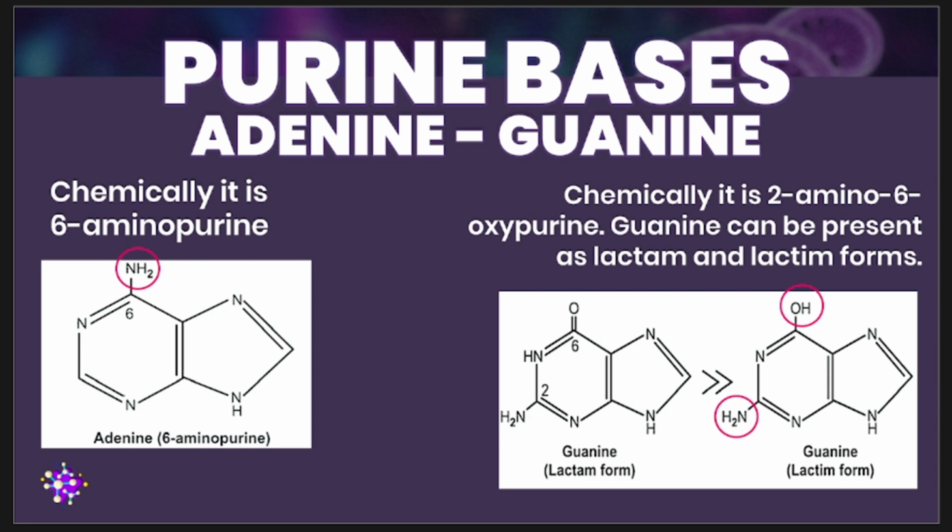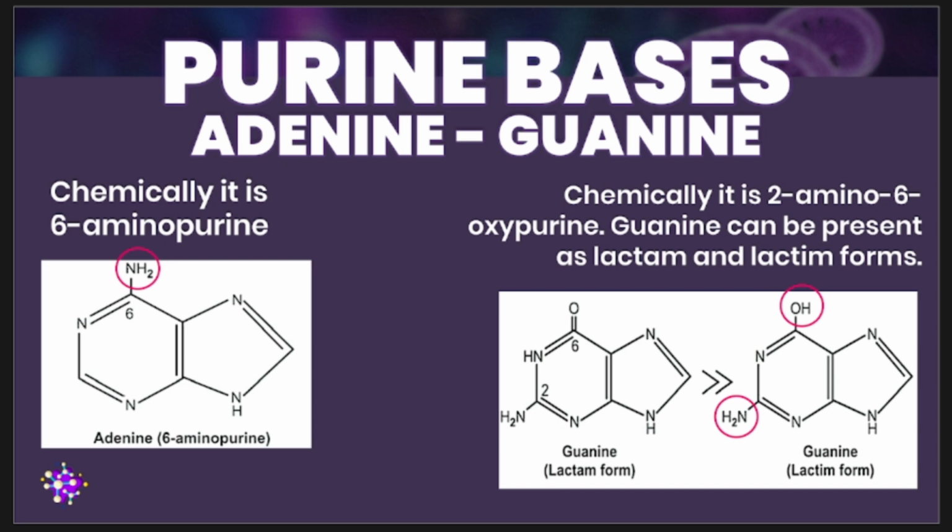So for the chemical formula of your guanine, just add oxygen to the formula. So we have C5H5N5O. So your guanine forms a complementary base pair with your cytosine in both your DNA and RNA, again through hydrogen bonding.